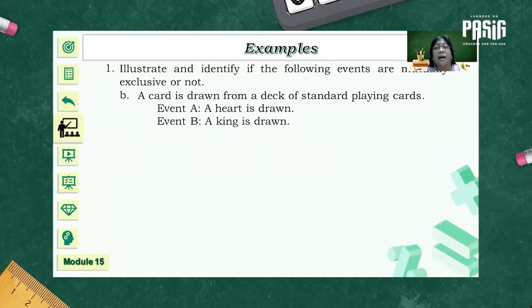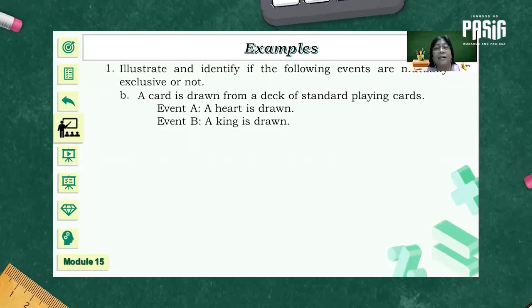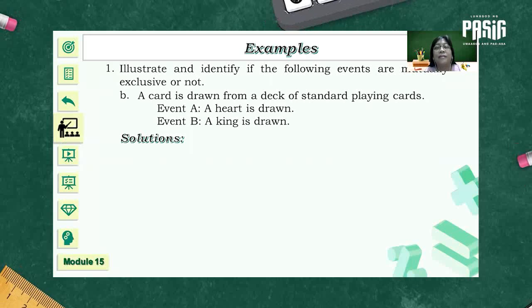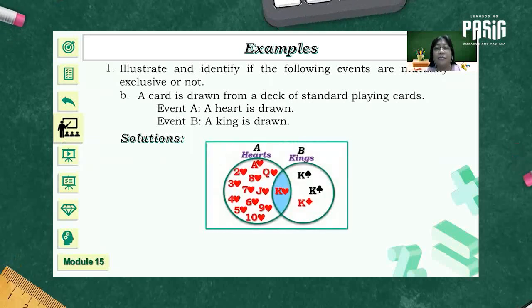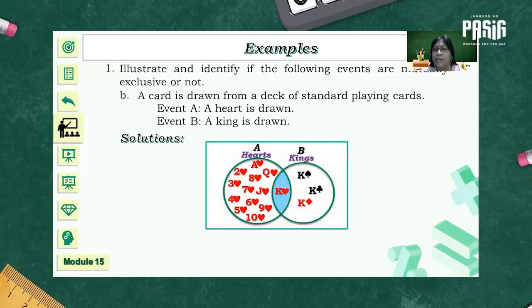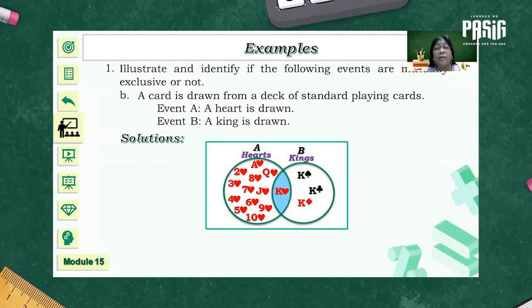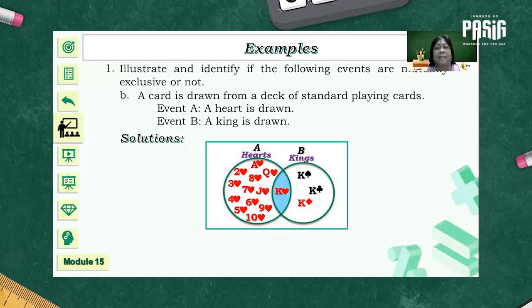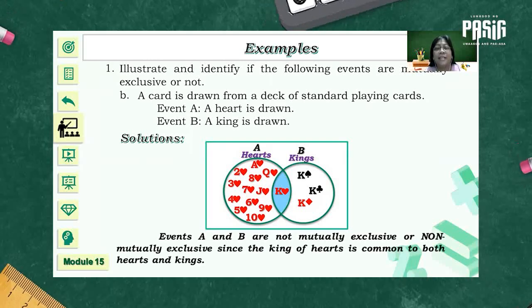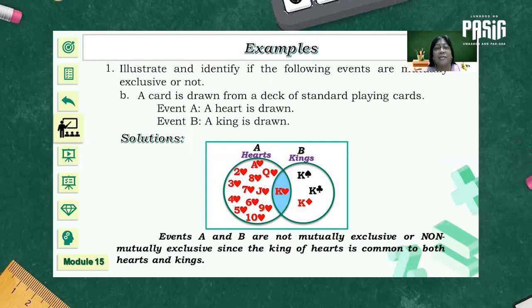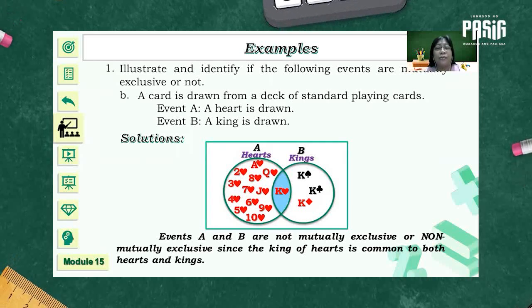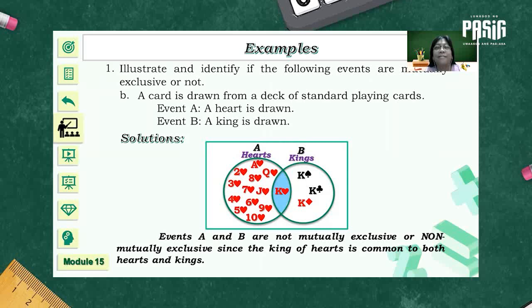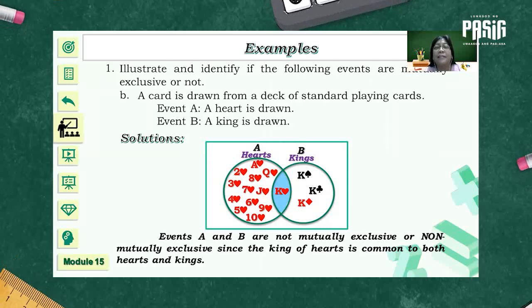Event A, a heart is drawn. Event B, a king is drawn. Looking at the Venn diagram, you can see that there is a common element, which is the king of hearts. And once they have a common element, the two events can happen at the same time. Therefore, events A and B are not mutually exclusive, or non-mutually exclusive, since the king of hearts is common to both hearts and kings. I hope I made the examples clear.